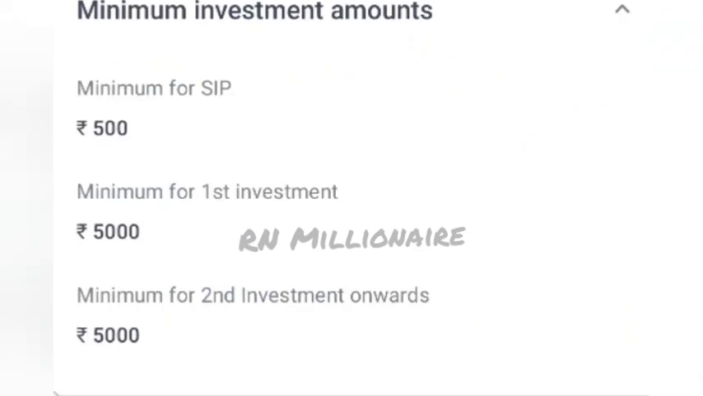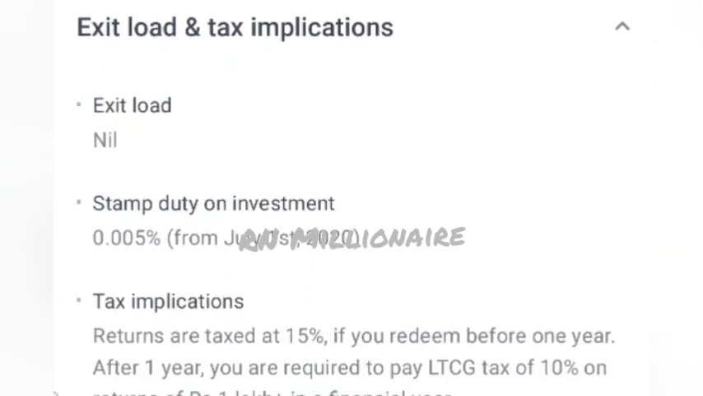Minimum SIP is 500 and minimum one-time first investment is 5000, and thereafter you can invest 1000 rupees in multiples of 1 from the second time. There is no entry load and exit load as this is a passive index fund. We have seen many examples of passive investment funds in our previous video. The expense ratio is too low compared to other mutual funds as this is a passive index fund and fund manager intervention is less.